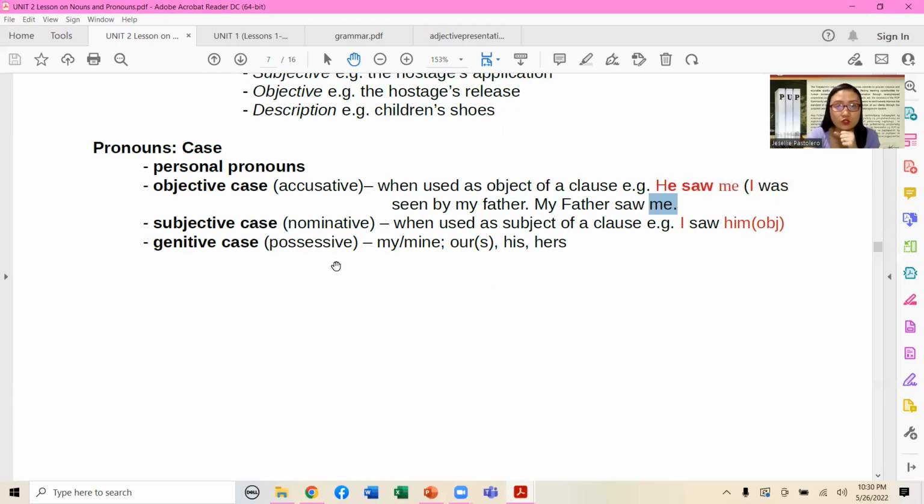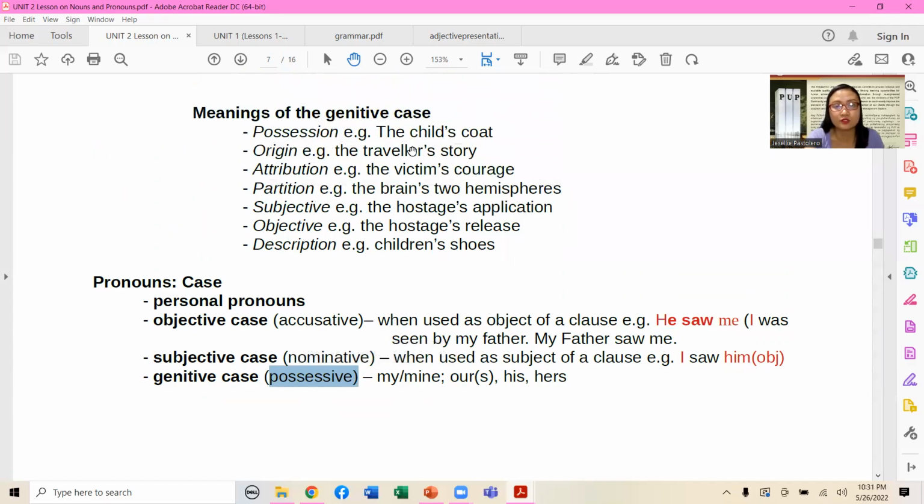Subjective case, also known as nominative, excuse me, when used as subject of a clause, example given, I saw him. Okay, so I is our subjective case for the nominative, no? And of course, him functions as our objective. Yan. Genitive case, also known as possessive. Okay, kaya kung makikita nyo dito sa ating examples above, no? Meaning genitive cases, pwede siyang mag-show ng possession, origin, attribution or characteristic, partition, subjective, objective, and description. That these are the characteristics and even the meaning of a genitive case.